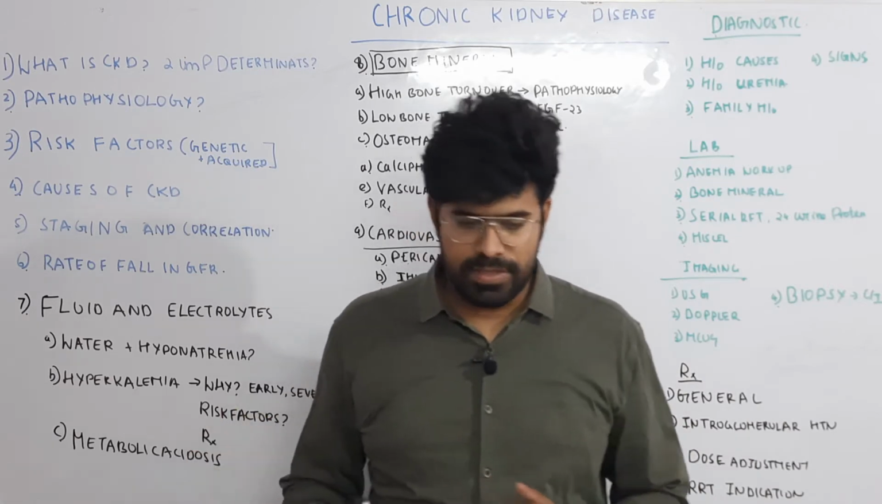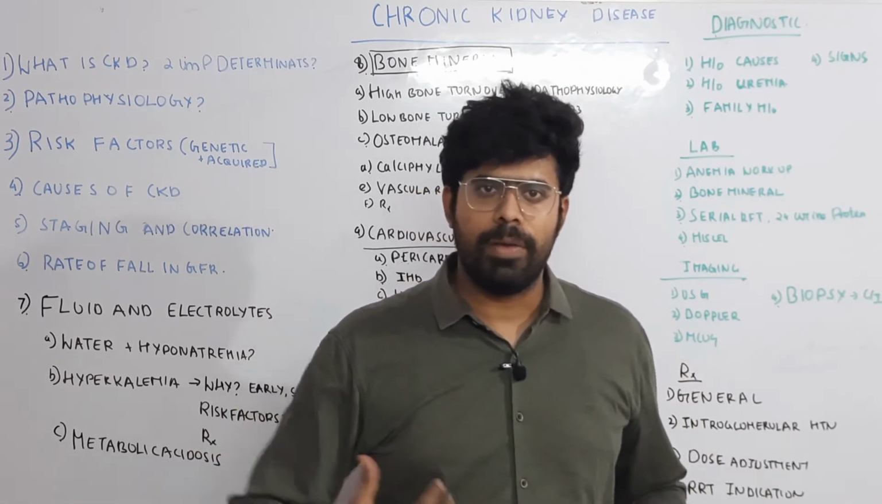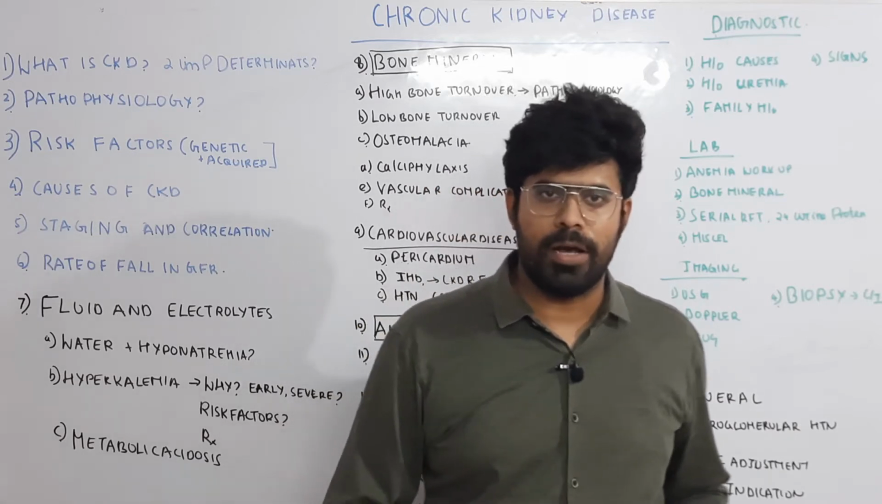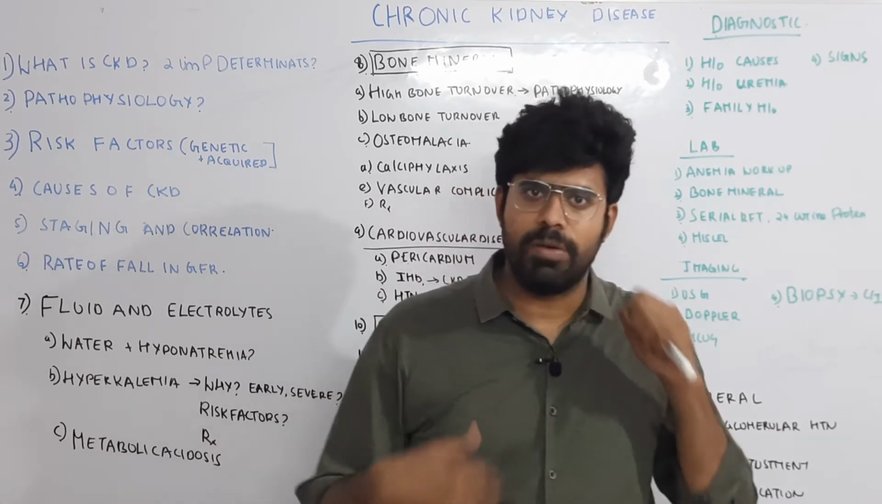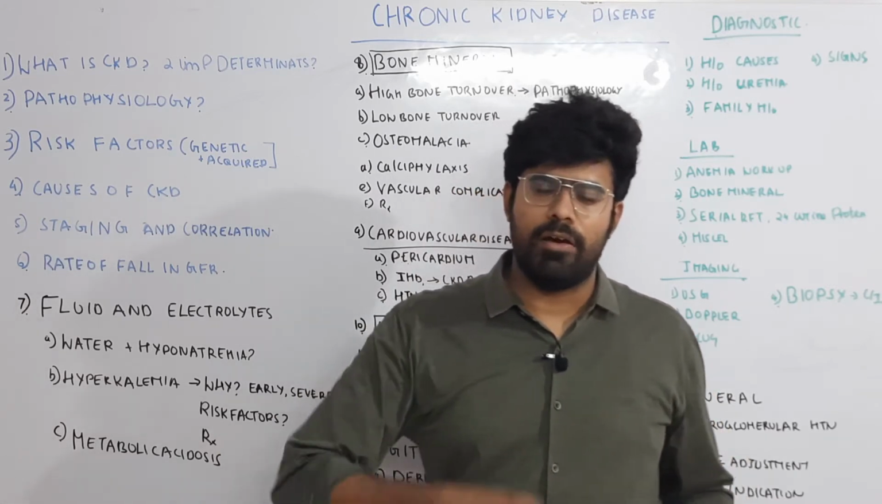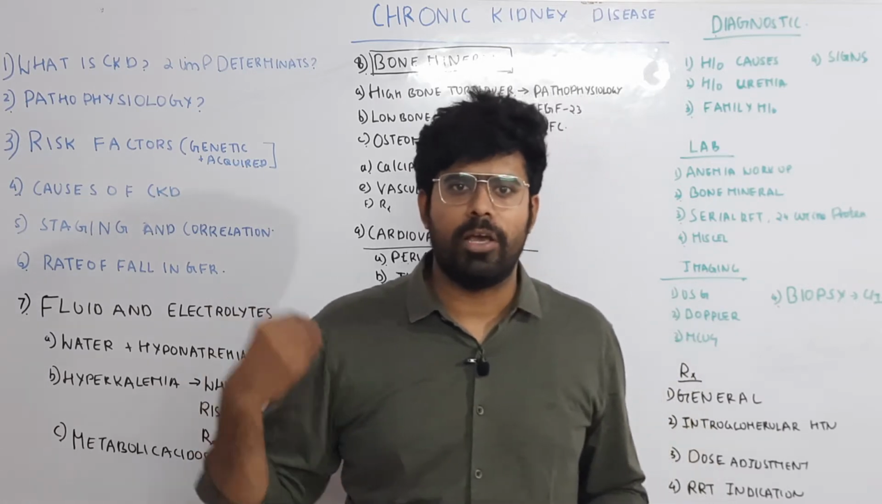So what is metabolic acidosis? In a CKD patient, the kidneys cannot produce enough ammonia, and also because of the hyperkalemia, the production of ammonia will be very low. So with low ammonia, there will also be accumulation of anions in the body.